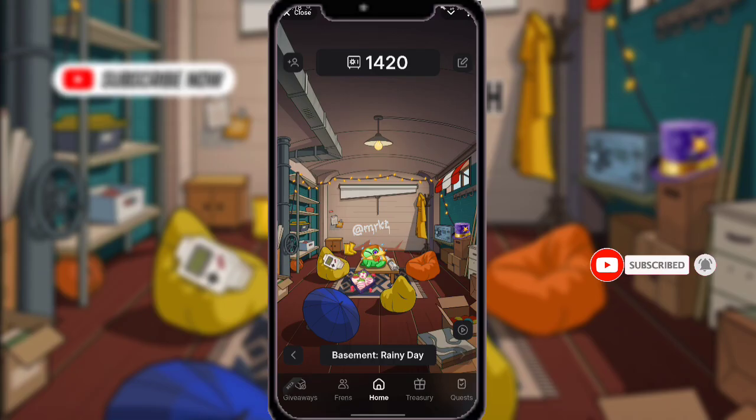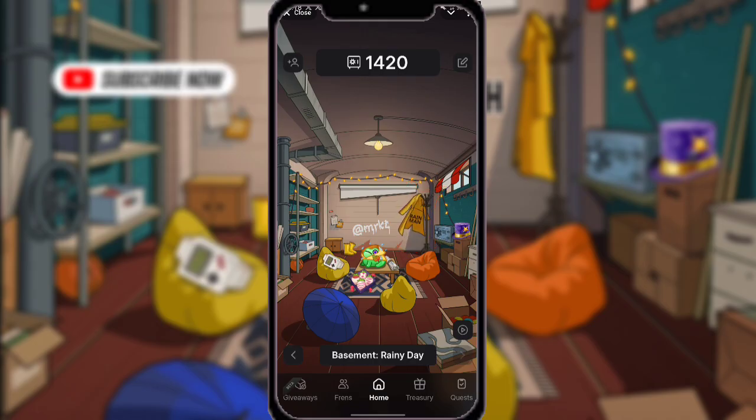So as you can see, here is the interface of my Telegram mini app for the treasury. As we used to click on the hint in this theater, today we are going to click on the hint that the code I will be revealing, so that we should go and import it. So let's click on the follow. So as you can see, here is the code, which is arrangement. So we are going to import it so that we should confirm our code.